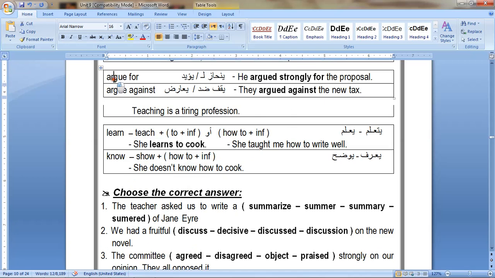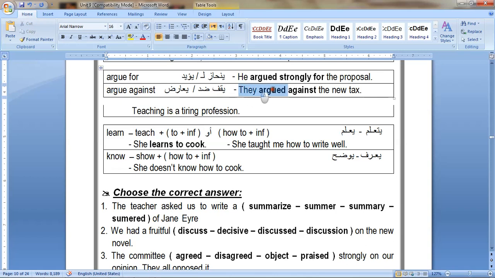What is the difference between argue for and argue against? When you argue for something, that means you supported that thing. He argued strongly for the proposal, for women's rights, for example. He supported women's rights.